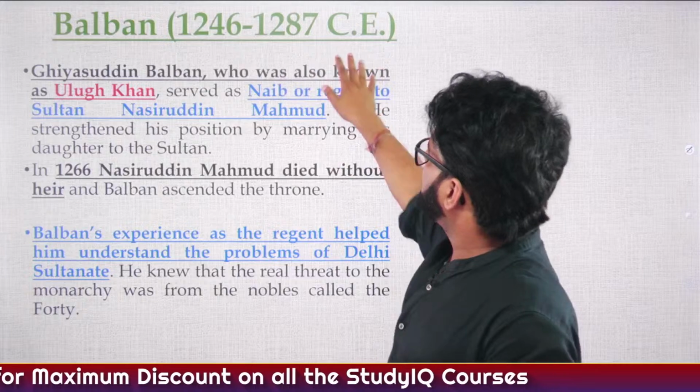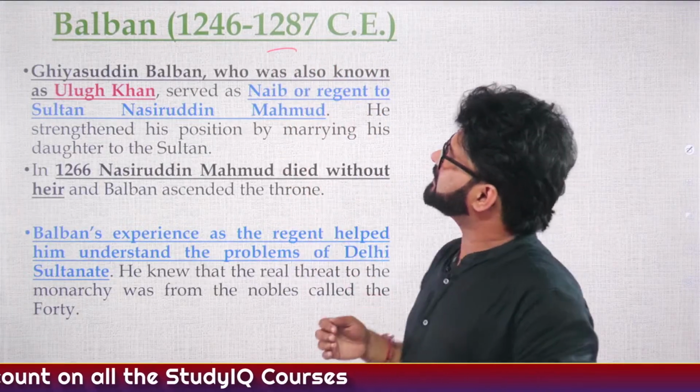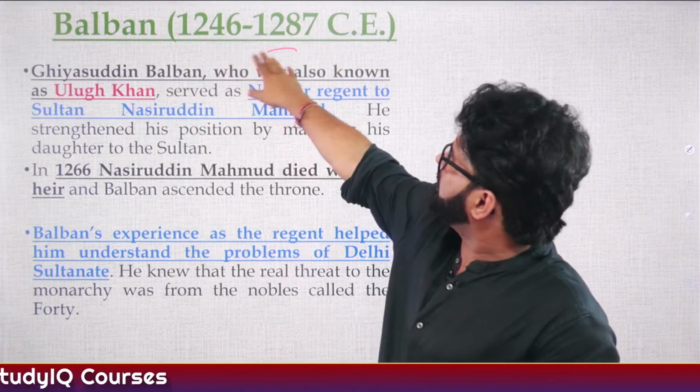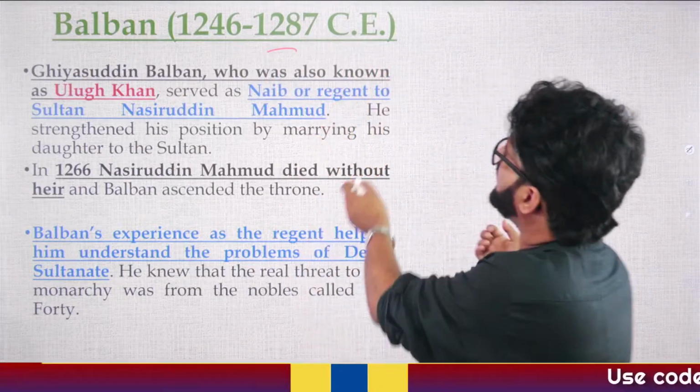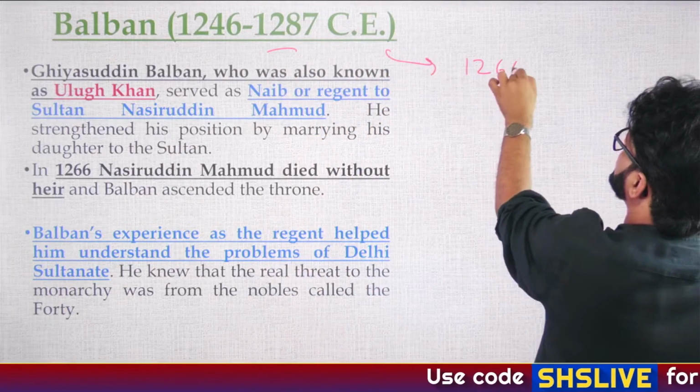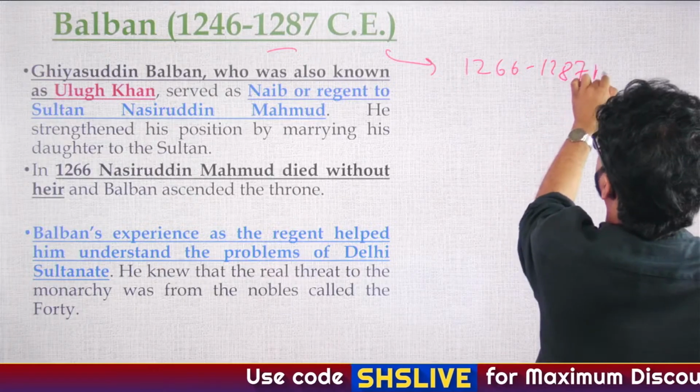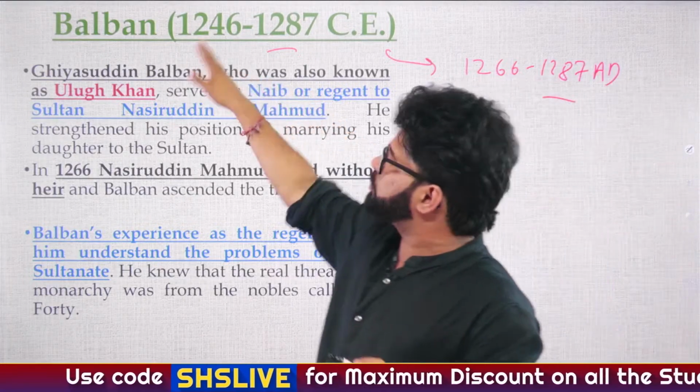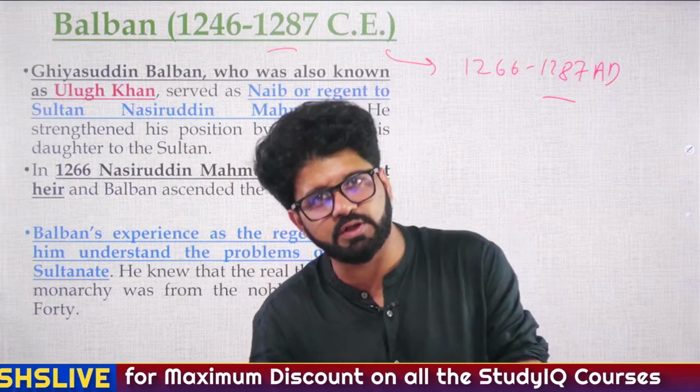So then Balban came. See here. People are like, sir, why have you written Balban period from 1246 to 1287? In reality, he ruled from 1266 to 1287. We have already seen the whole story, that from 1246 to 1266, his son-in-law Nasiruddin Mahmud is ruling.